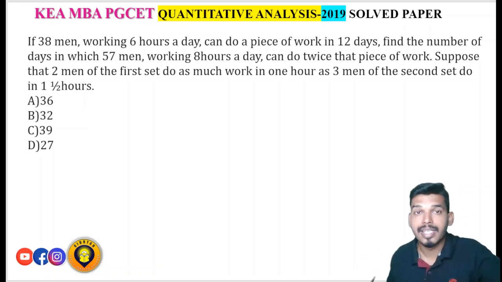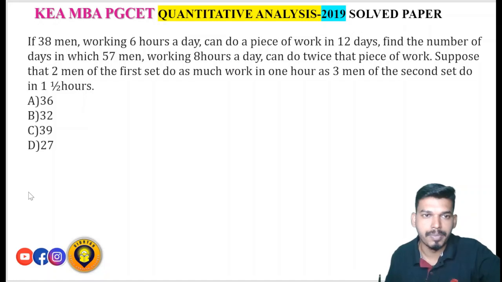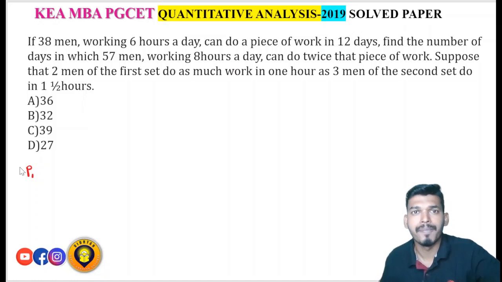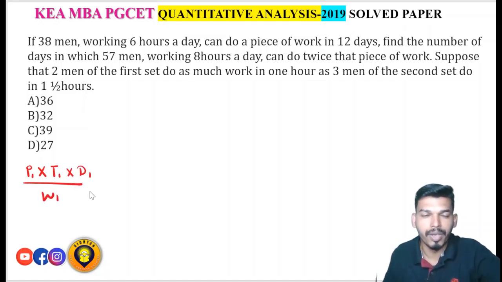If 38 men working 6 hours a day can do a piece of work in 12 days, find the number of days in which 57 men working 8 hours a day can do twice that piece of work. See, here it is the men, hours, days concept, right? So here you can use a simple formula which we'll learn in our courses, because these are basic things which you should understand, and by knowing the concept only, you can solve these kinds of questions. According to the concept, the formula is P1 into T1 into D1 upon W1 is equal to P2 into T2 into D2 upon W2.